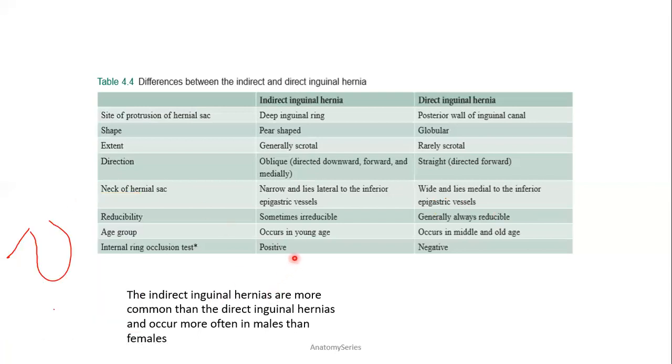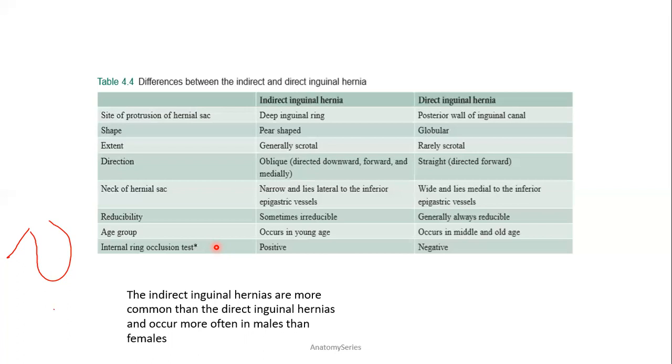Indirect occurs in young age and direct occurs in middle age. Internal ring occlusion test is positive in indirect and negative in direct. What is the internal ring occlusion test? Internal ring means the deep inguinal ring. The patient is asked to lie down, reduce the hernia, and at the position of the deep inguinal ring, a finger is kept on it and the ring is blocked.